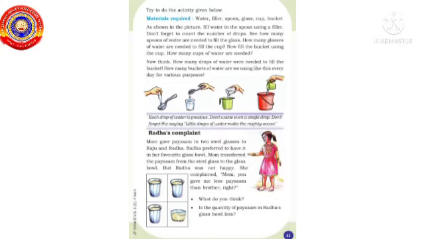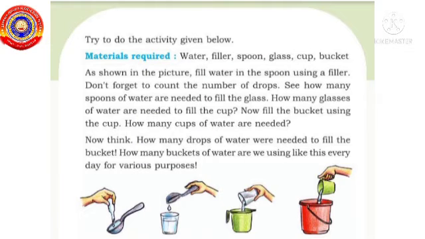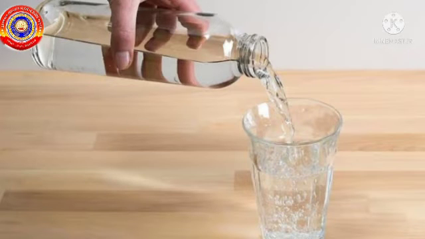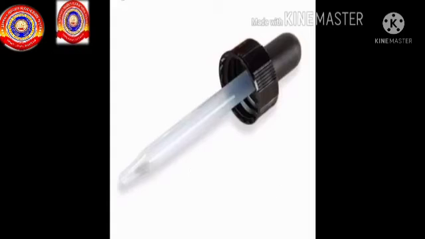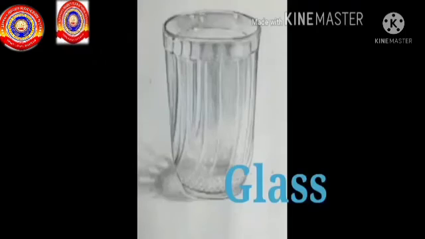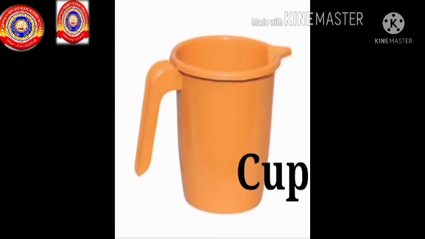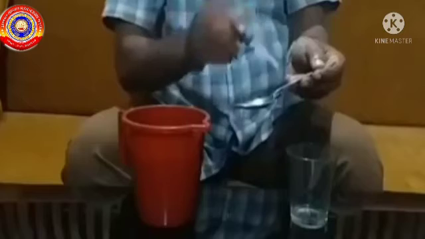Okay, today, at first, we have to do an activity that is given in your textbook on page number 41. Did you see it? The things needed for doing this activity are water, filler, spoon, glass, cup and a bucket.